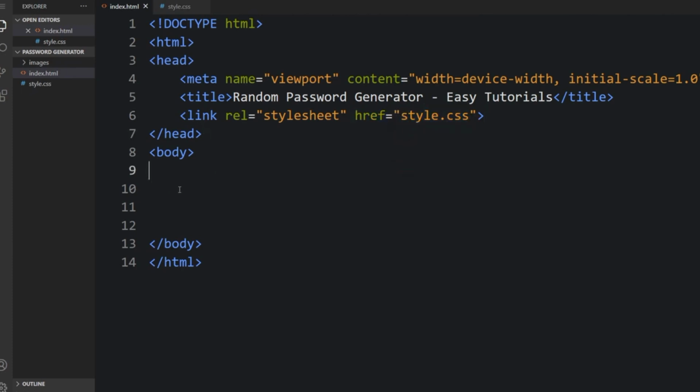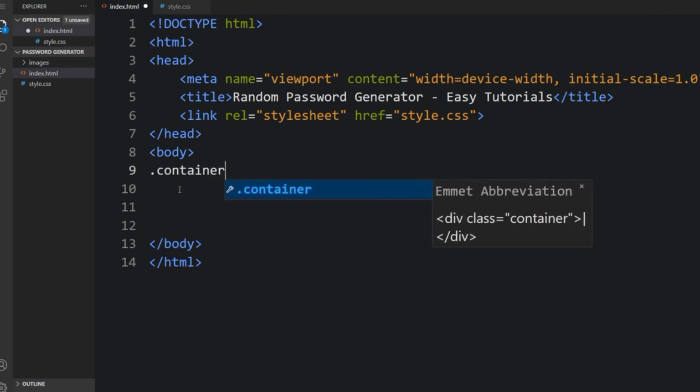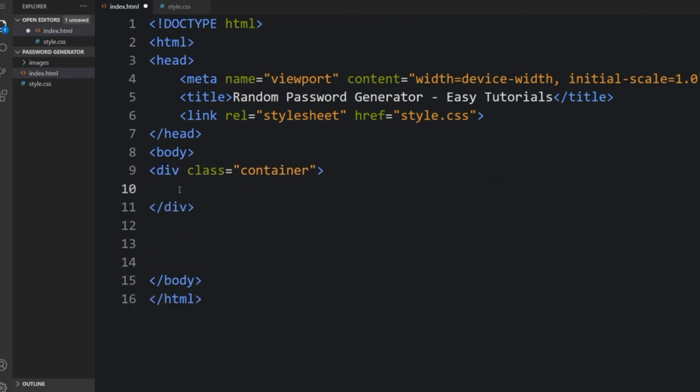So what I'm going to do is create a div with a class of container. In between, we'll create the header one, which is Get a random password. In between here, I will add a break.